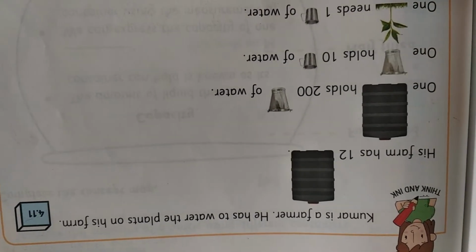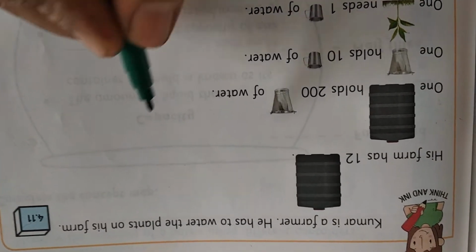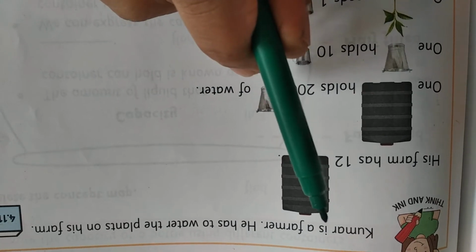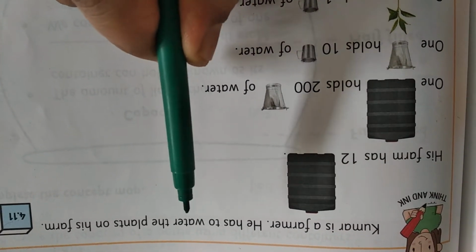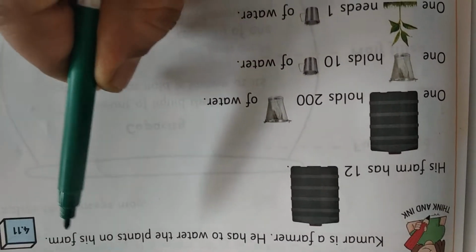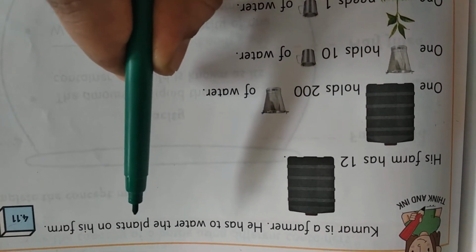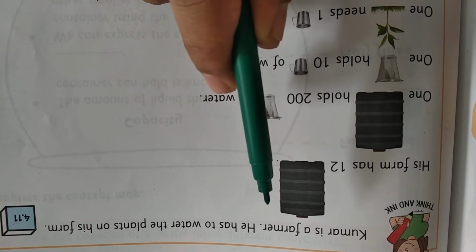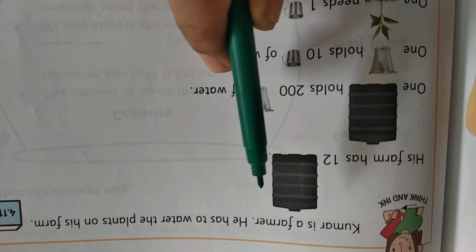Yes. Now next we are going to see the Think and Ink activity. Take page number 77. Now we are going to see Think and Ink activity 4.11. Now listen here children. Kumar is a farmer. He has to water the plants on his farm. So he wants water. He must need water.